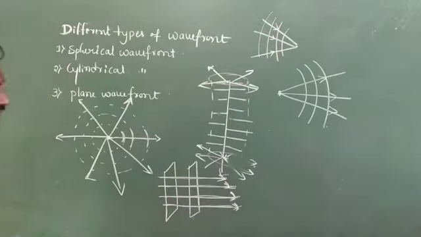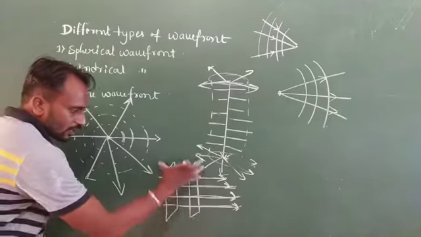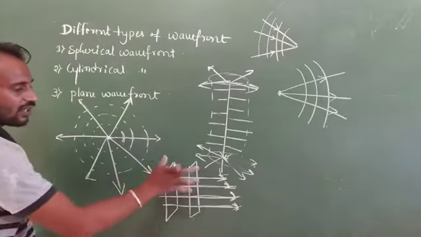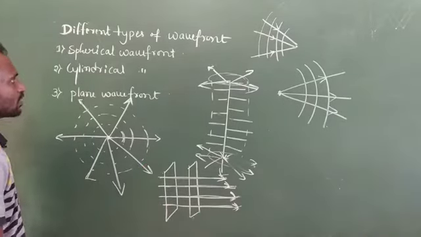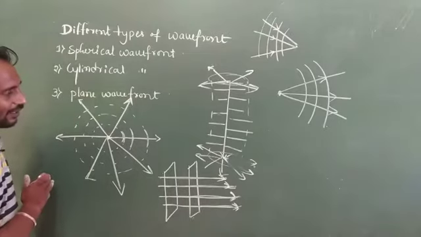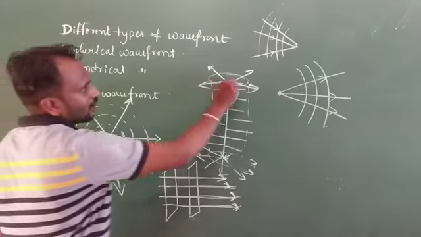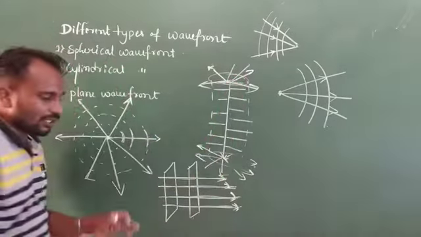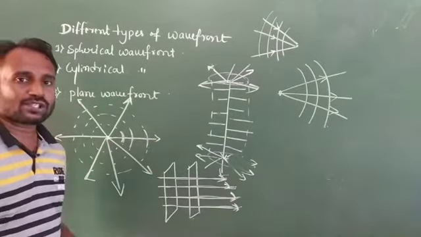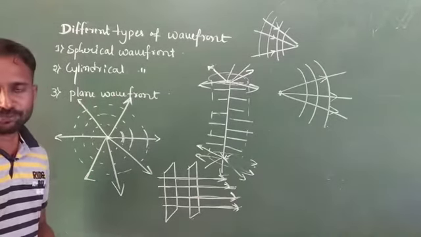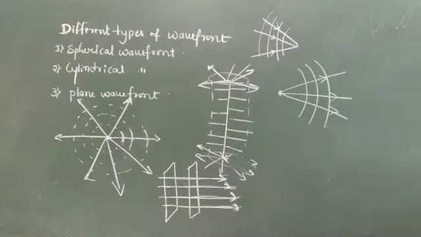Suppose we consider a plane wavefront, here we always get a parallel beam. Suppose we consider a cylindrical wavefront, so here we get these directions outward in the direction. Okay.